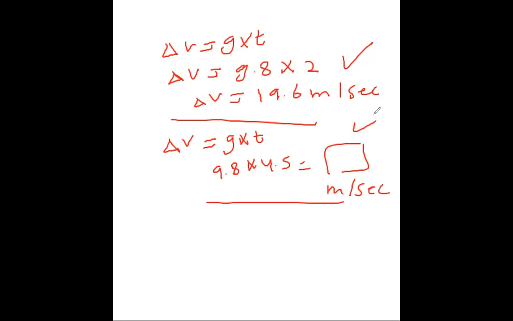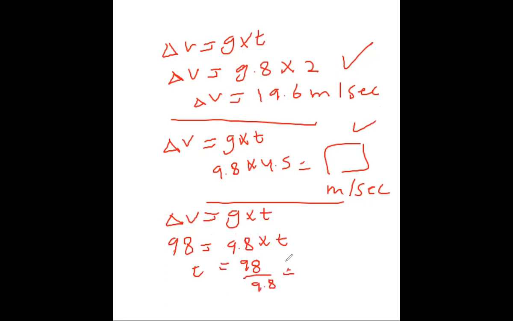Delta v equals g multiplied by t, so 98 equals 9.8 multiplied by the time. So the time equals 98 divided by 9.8, which equals 10. So it takes 10 seconds to reach the ground. That's how we answer the different questions regarding this.